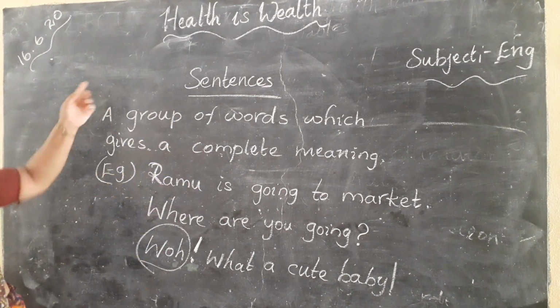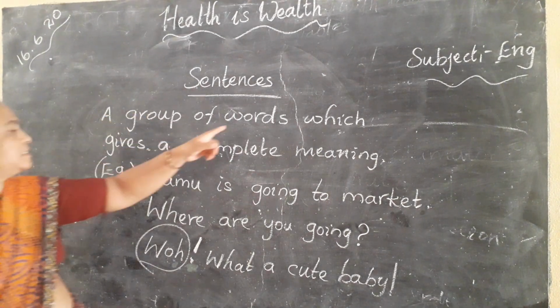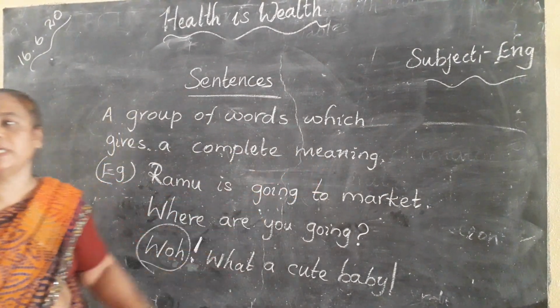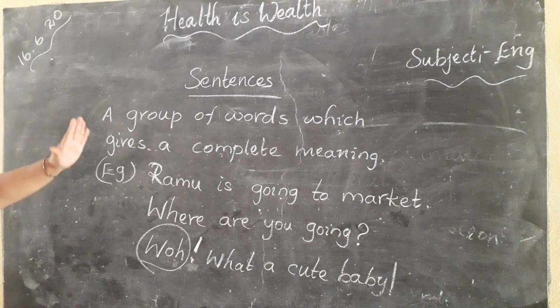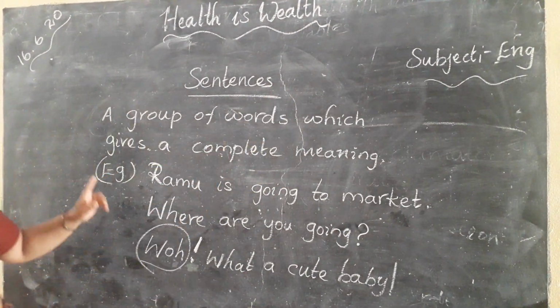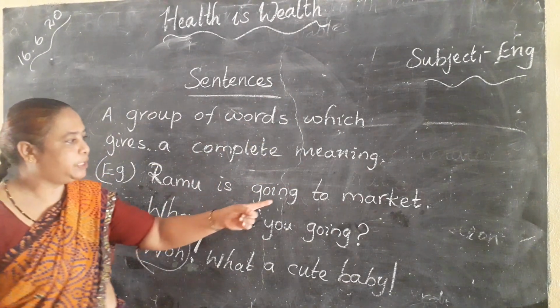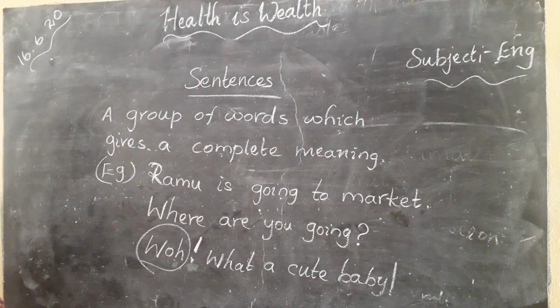I'll repeat it again. What is a sentence? A group of words which gives a complete meaning is called a sentence. Understood, children? Example, Ramu is going to market. Now I have placed the words in the proper manner.